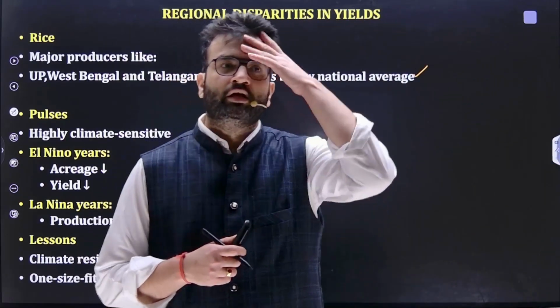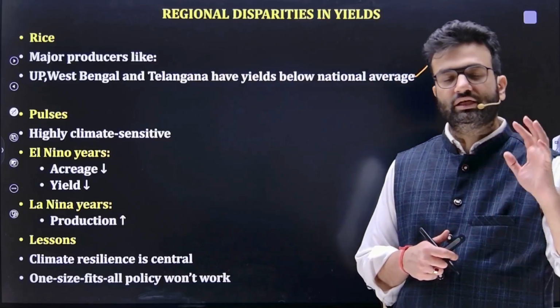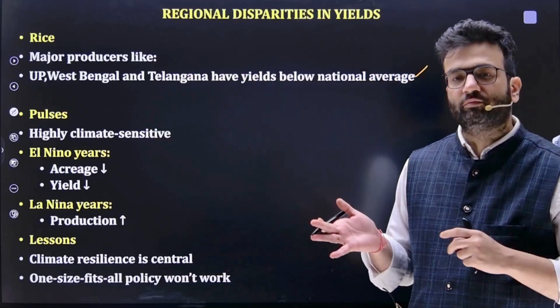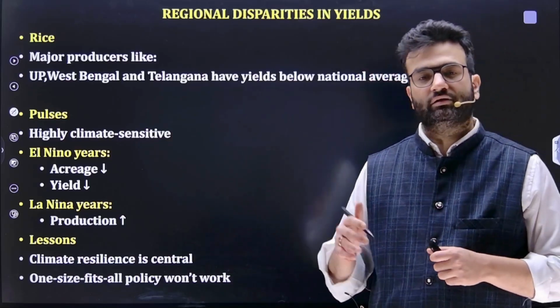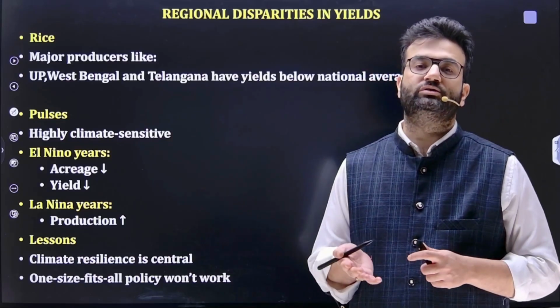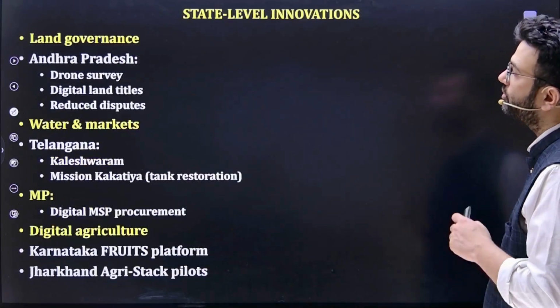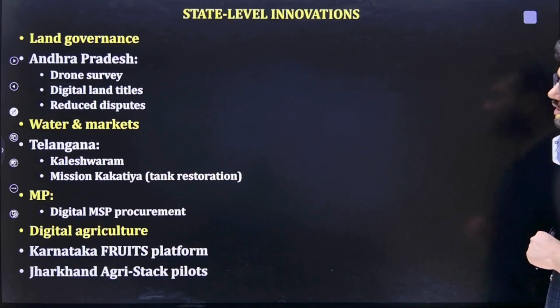Because the monsoon dependence of Indian agriculture is still so relevant. Whenever there is a lack of monsoon or a drought-like condition, the acreage and yield fall, and when we have a good monsoon, the overall production enhances. Moving to the next part, state-led innovation. Now this is very important.